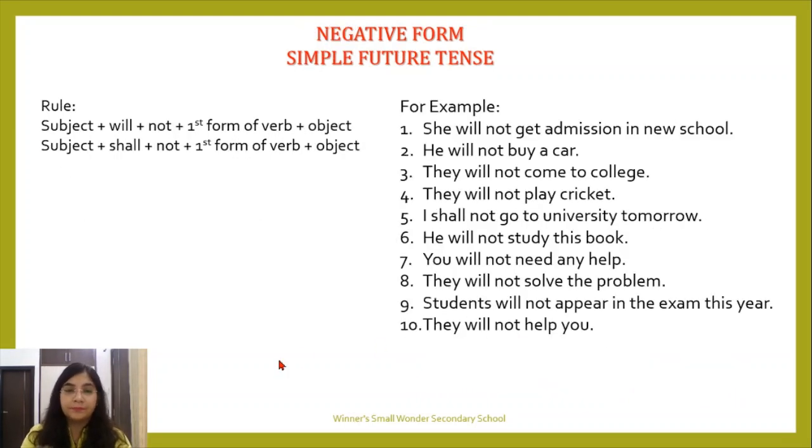Now, the negative of simple future tense. Very simple, we will add not after the helping verb, that is will not, shall not, like this. So your rule becomes subject plus will plus not plus first form of verb plus object. The next one, subject plus shall plus not plus first form of verb plus object. Very simple. Let's look at the examples.